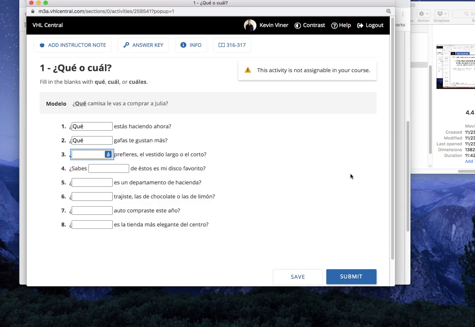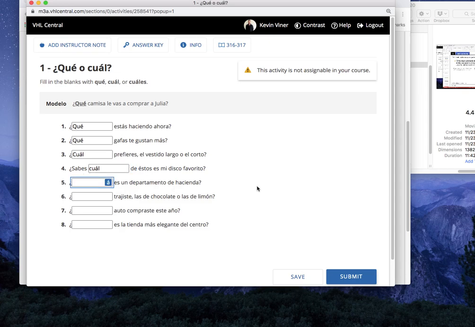Blank prefieres el vestido largo o el corto. Pause. And we're back. This is asking for a preference of two things. So, ¿cuál? ¿Cuál prefieres? ¿El vestido largo o el corto? 4. ¿Sabes blank de estos es mi disco favorito? Pause. And we're back. ¿Cuál? Right? The little hint here is the de. You never have that combination, que de, right? You do have cuál de, all right? So that would be cuál.